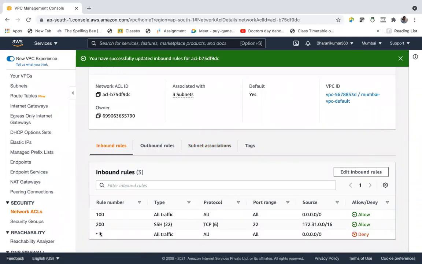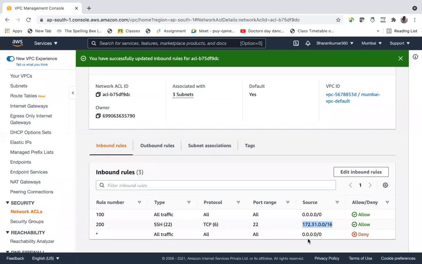All the instances within this subnet under NACL can SSH into the other devices, so other subnets. So by default it's there, but anyway, this is the rule. Suppose if you want to deny any rule, you can deny. That's why it's called stateless. You can also deny here.